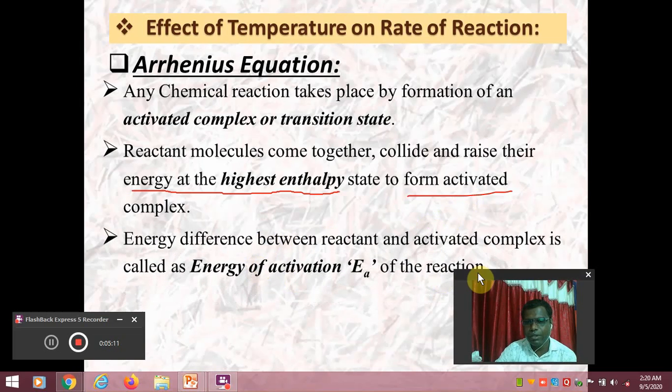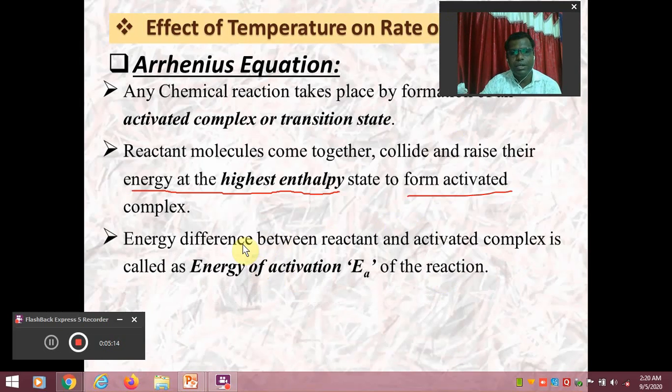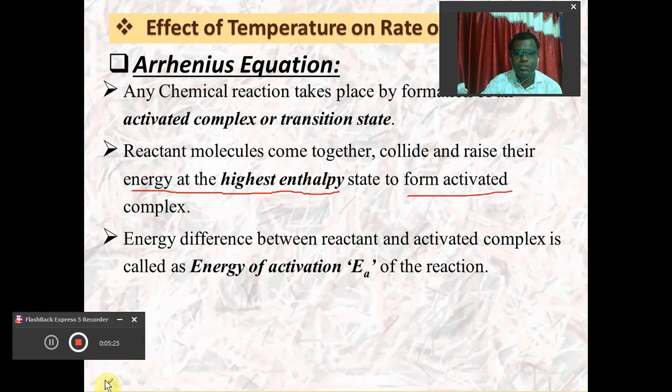Then definitely the reactant molecules will raise their energy. It means that the energy of the reactant molecule is going to change in the form of the activated complex, and the energy difference between the reactant and the activated complex is called the energy of activation. So this is the important term that we are going to discuss here, the energy of activation. This is the energy difference between the reactant and the intermediate state, which we call the activated complex or the transition state.